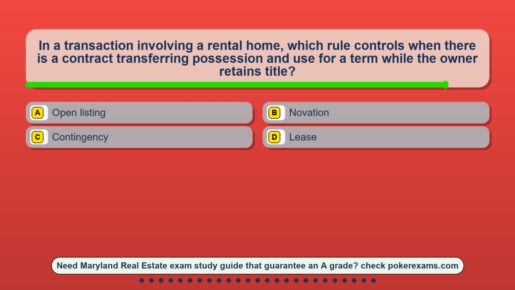Question 9. In a transaction involving a rental home, which rule controls when there is a contract transferring possession and use for a term while the owner retains title? Option A. Open listing. Option B. Novation. Option C. Contingency. Option D. Lease.